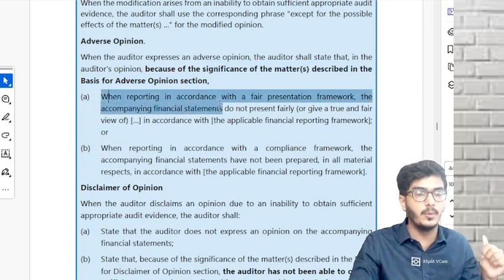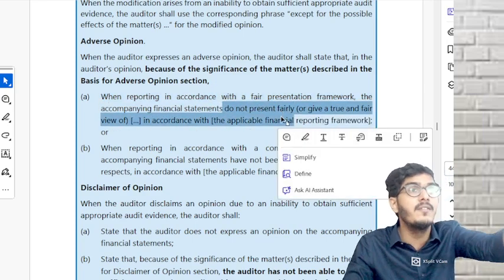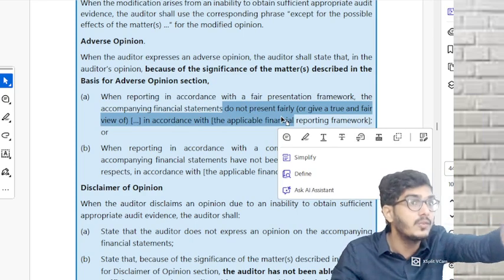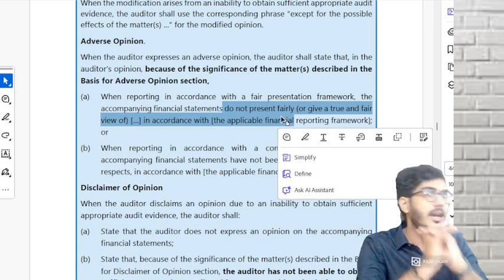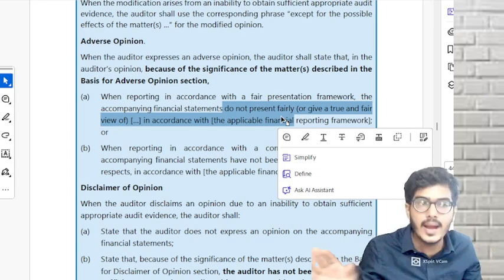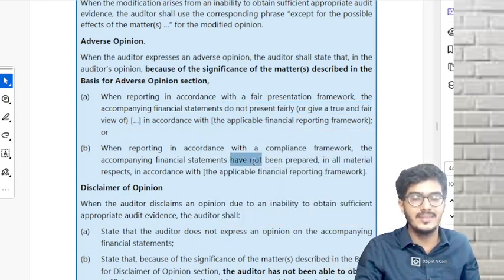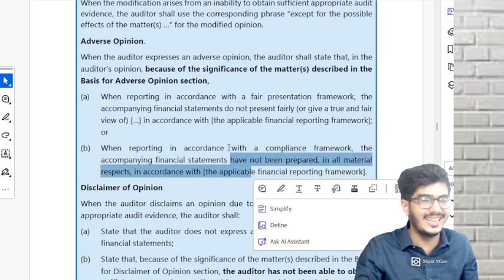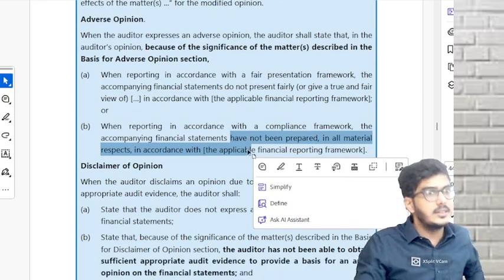So write this, and here there is a big change. Here we write, when reporting in accordance with the fair presentation framework, the financial statements do not give a true and fair view. This is the most important in adverse. You are supposed to write it in your opinion paragraph: it is not giving a true and fair view. Understood? And for the compliance framework, it has not been prepared in all material aspects. Again, for a compliance framework, you just write it as it is, no need for any explanation. This is the change.